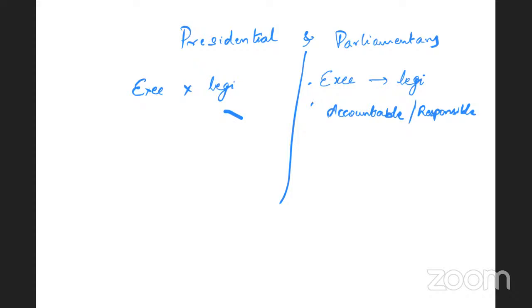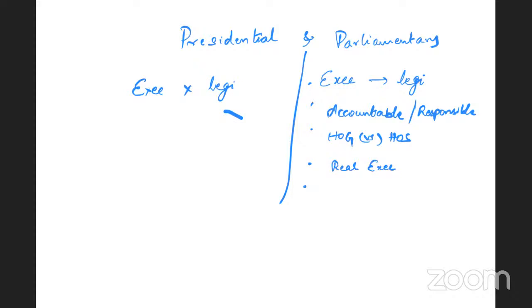Number 4, in the parliamentary form of government, the head of the government, that is the prime minister, is the real executive, whereas the president is a nominal executive. That is, he's the head of the state and is only a constitutional head.